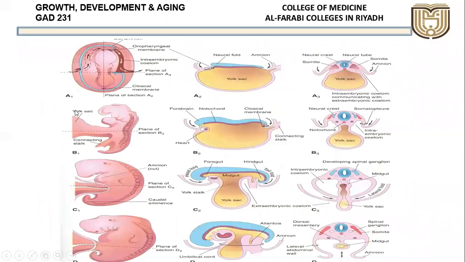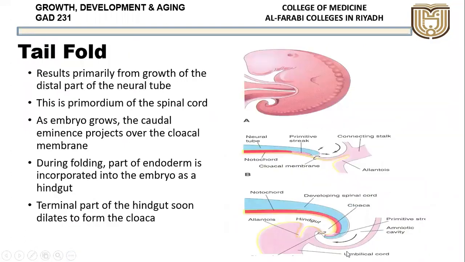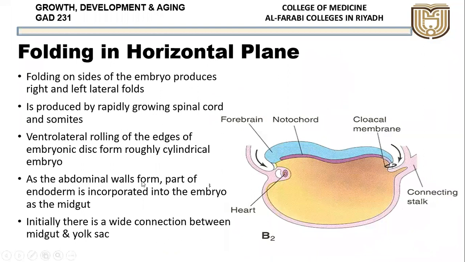Somites I showed you. Again, let me show you. These are the somites here, and we have studied the somites. They are the triangular shaped structures. With the development, here are the somites. Now they divide into three parts and they form all the different parts, and this helps in the development of the lateral folds. Horizontal fold is produced by rapid growing spinal cord and somites.